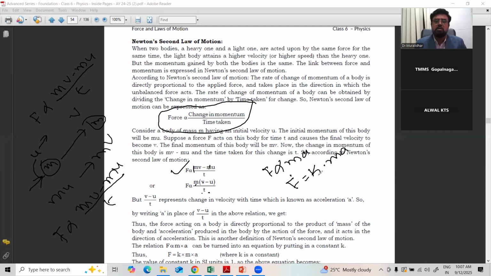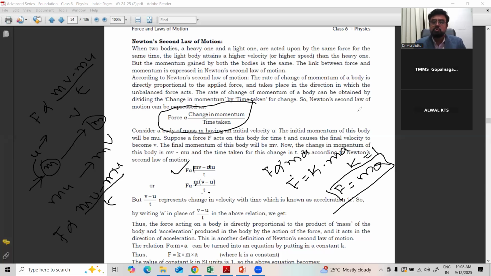Here k is some constant, and its value is proved to be 1 experimentally. So finally we get the formula for the second law: F is equal to ma, mass into acceleration. The famous law in physics for force, which is the product of mass into acceleration.